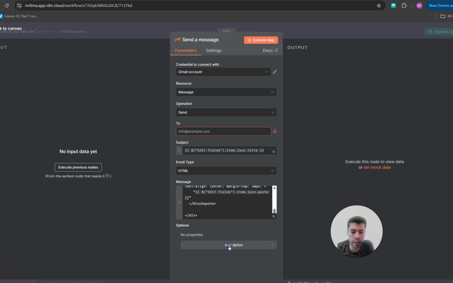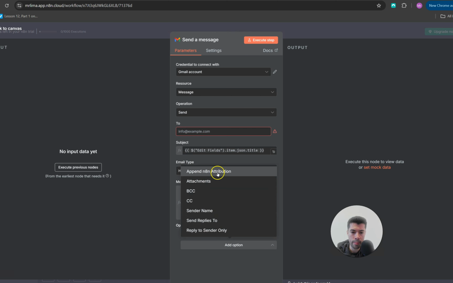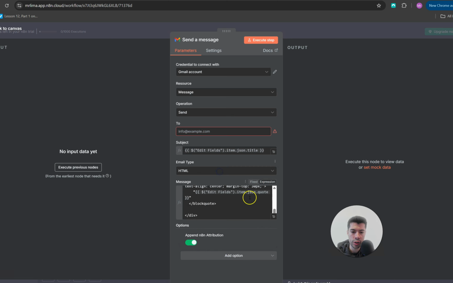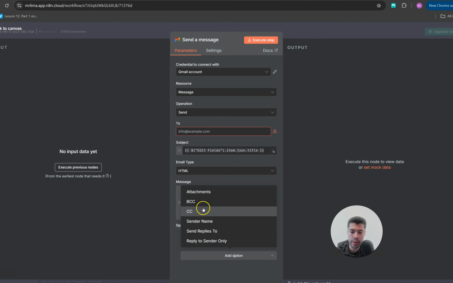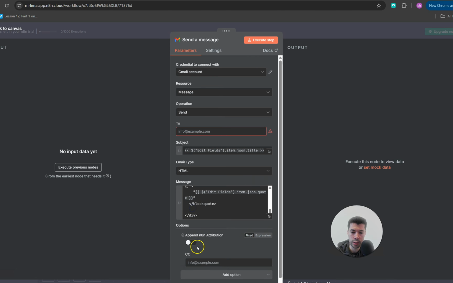Now just click here on add option, then come to append n8n attribution, and you turn this off. If you don't do this, every email that you send will have "generated by n8n" at the bottom. If you want, you can also make sure that this is sent to another email. You just click here on CC and then you include that other email.